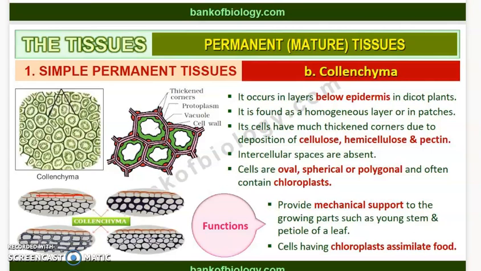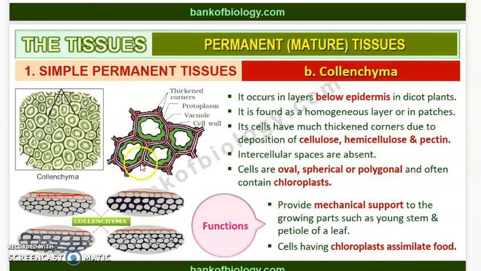One is they might have this uniform layer of cells. അപ്പോൾ collenchyma cells ഒരേപോലെയുള്ള collenchyma cells ഇങ്ങനെ arrange ആയിരിക്കാം, or else in some places they can be seen in patches also. Okay, patches എന്തിനാണുള്ളതെന്ന് വെച്ചാൽ to provide the structural support to the plant body. Okay, and its cells have much thickened corners due to deposition of cellulose, hemicellulose and pectin.